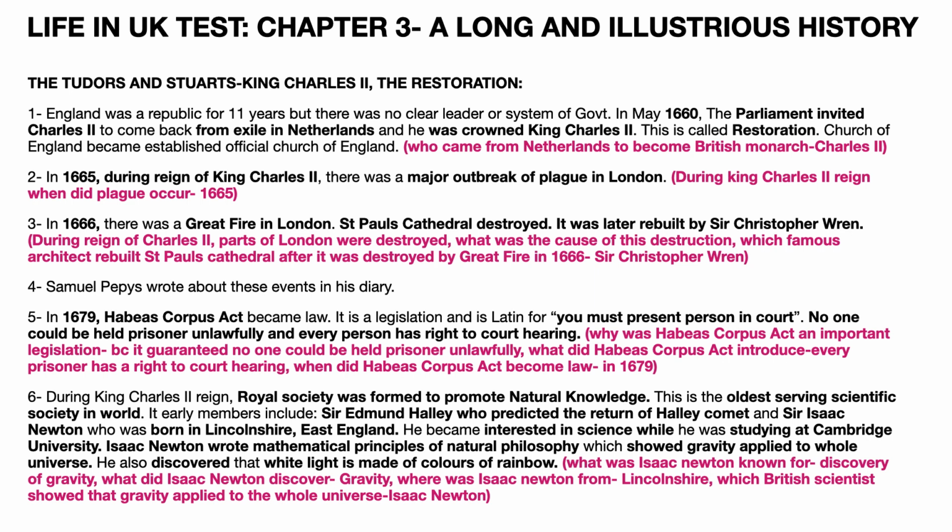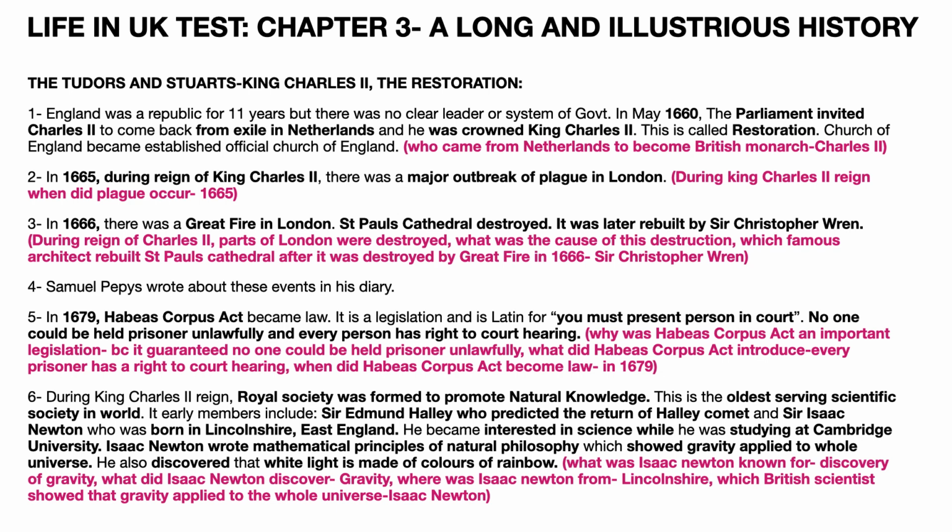Next, in 1665, during the reign of King Charles II, there was a major outbreak of plague in London. The question is: during King Charles II's reign, when did the plague occur? So it occurred in 1665. Now remember, this plague is different from the Black Death, which happened during the Middle Ages.